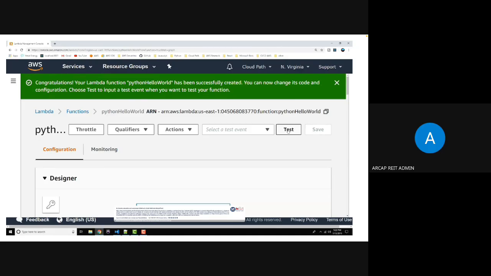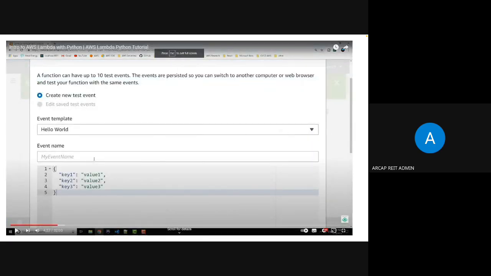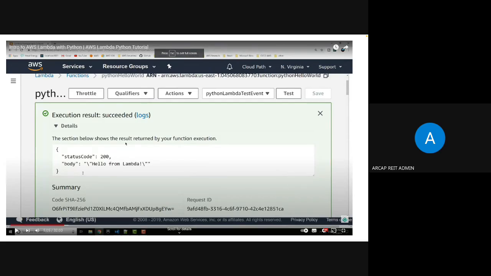Then this function is created and we can call that function, and we can also test it by clicking on test. That function we can call from anywhere. We can create a test event and test it, or from any other resource also we can call that function. So that's how we can manage and create a Lambda function. When it is executed, it creates a status code and the output. When we are creating a test, we can see the output in the logs.